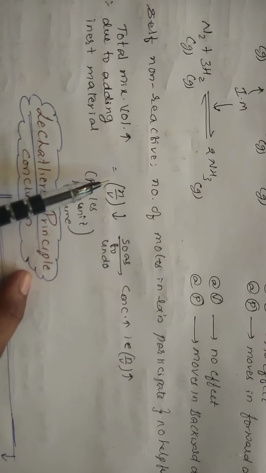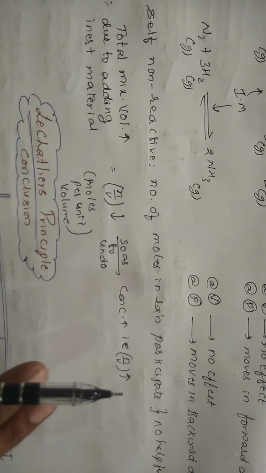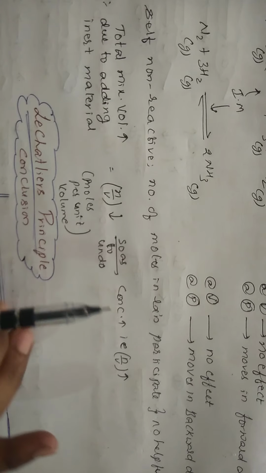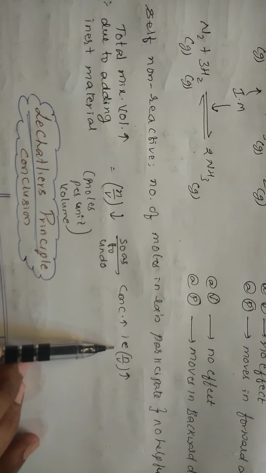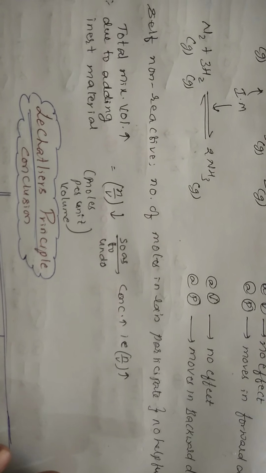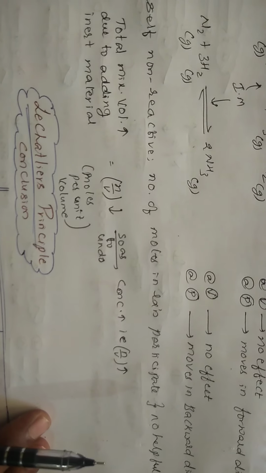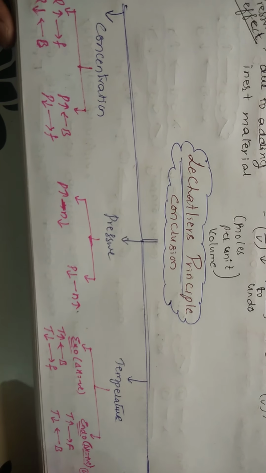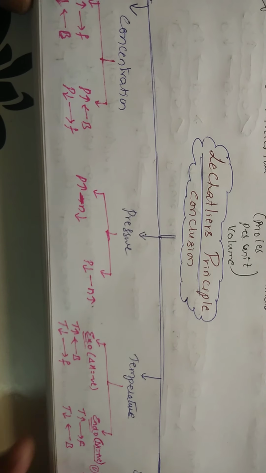More number of moles, don't get confused. The number of moles in the entire container system is the same, but per unit volume it will be different. The moles are not getting changed; per unit volume they are getting changed, right? So on the whole, Le-Chatelier principle can be concluded. If you are good with this chart also, you can solve the questions.